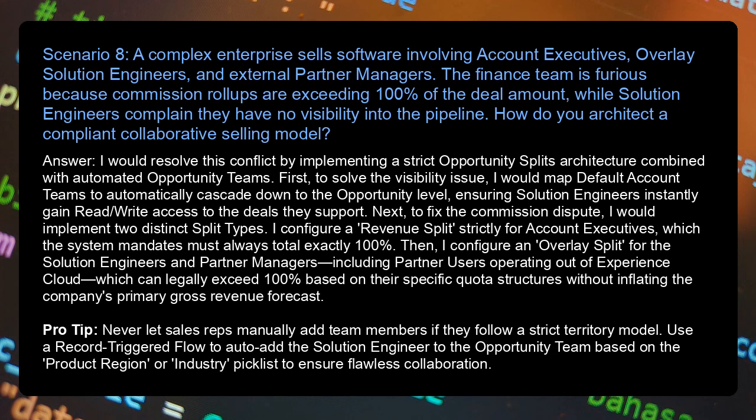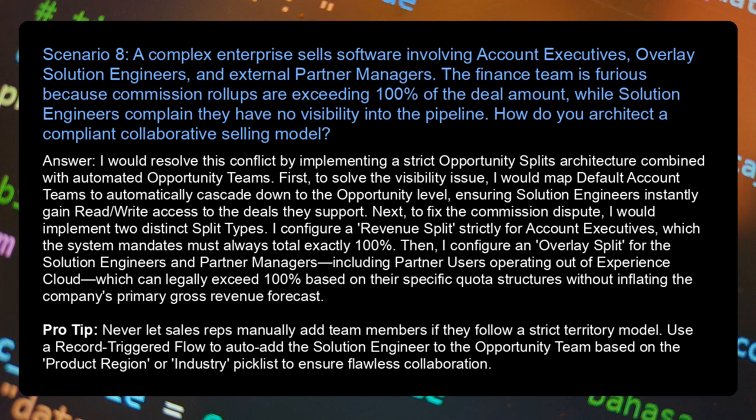Scenario 8. A complex enterprise sells software involving account executives, overlay solution engineers, and external partner managers. The finance team is furious because commission roll-ups are exceeding 100% of the deal amount, while solution engineers complain they have no visibility into the pipeline. How do you architect a compliant collaborative selling model?